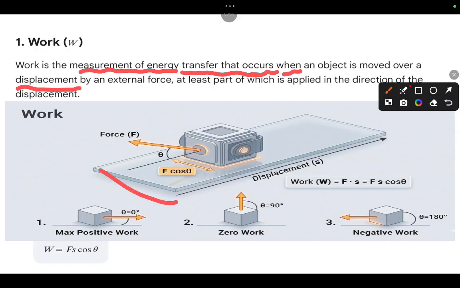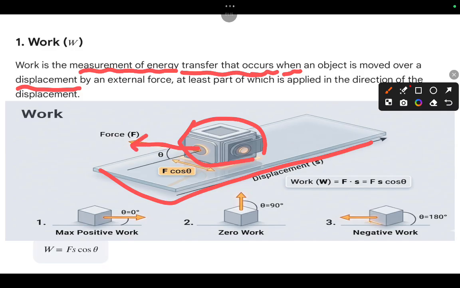So here this is a surface. On the surface, let us place one block, one object. Upon this object, when an external force is applied, here it is pulling this block.